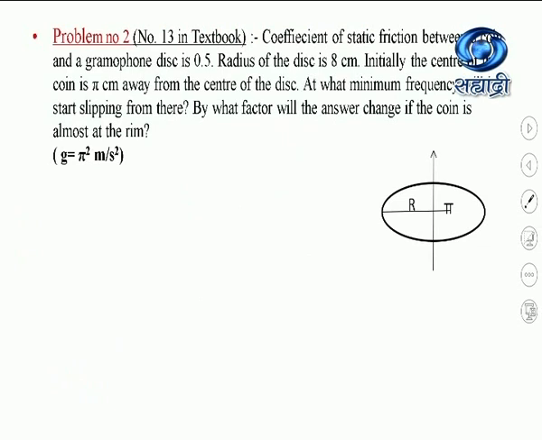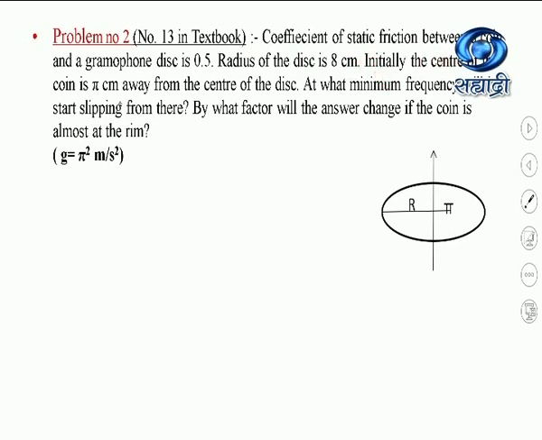Now here we will solve some numericals which depend upon centripetal forces and maximum velocity. See, first numerical: the coefficient of static friction between a coin and a gramophone disc is 0.5. The radius of the disc is 8 centimeter.